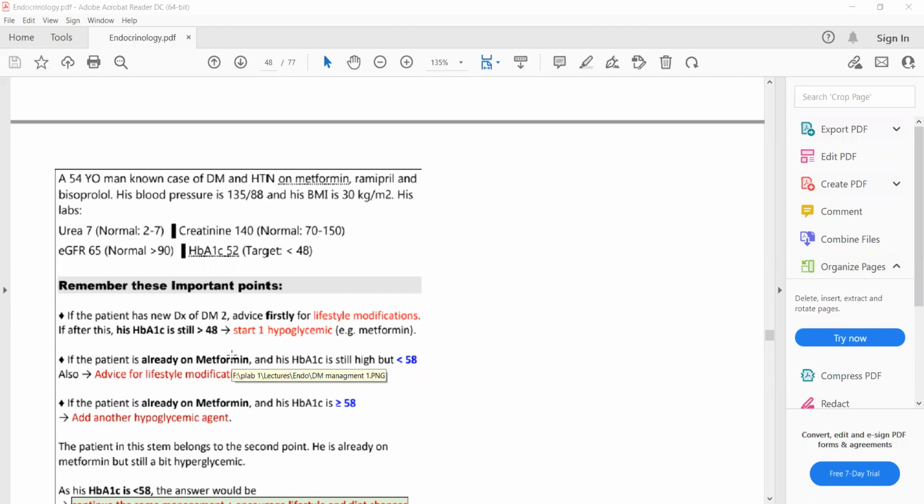On metformin, and his HbA1c is less than 58, such as in this case, HbA1c is 50. So we will not add a second anti-diabetic drug unless and until HbA1c level rises to 58 or more than 58.